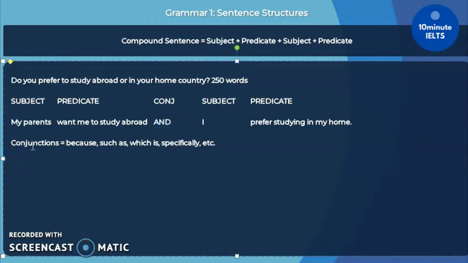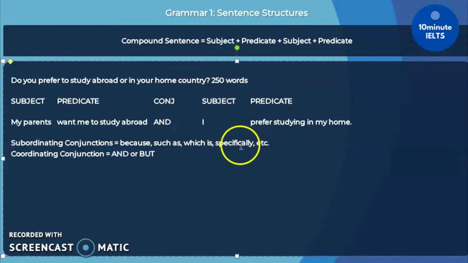Now take note, while subordinating conjunctions combine predicates, the coordinating conjunction is used to combine full sentences, and there are only two main types, and or but. And is used when we are combining ideas that are alike, whereas but is used when we are combining ideas that are the opposite of each other.